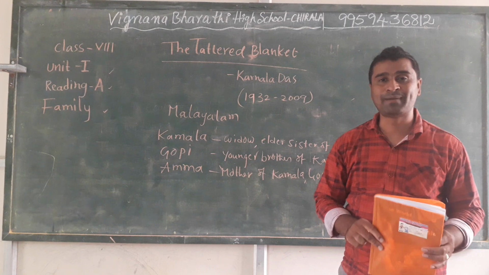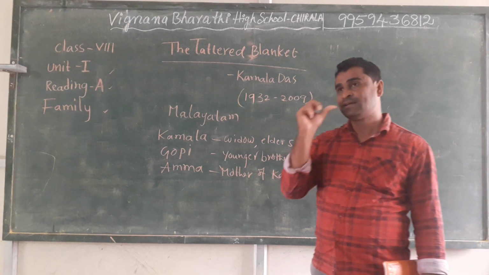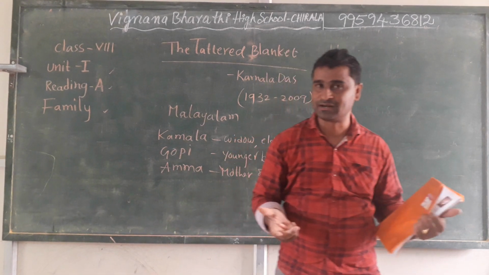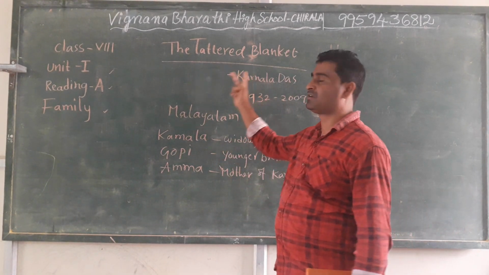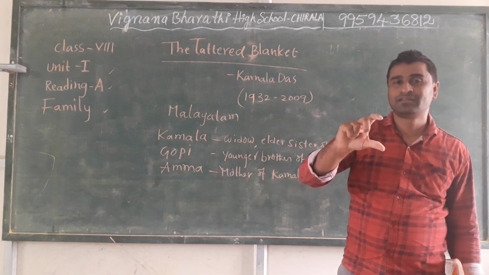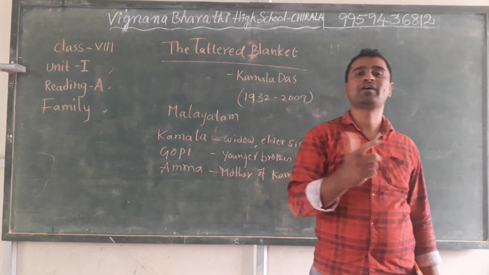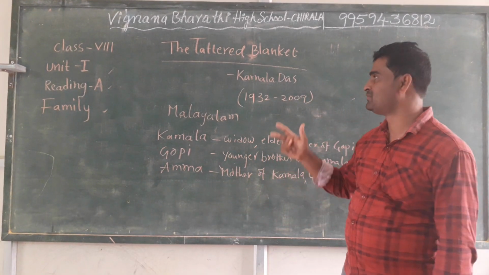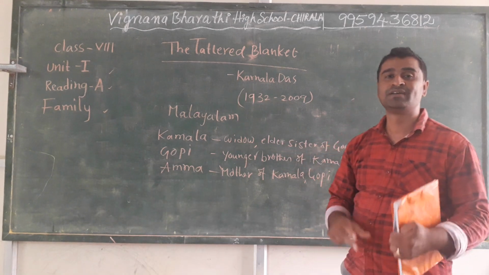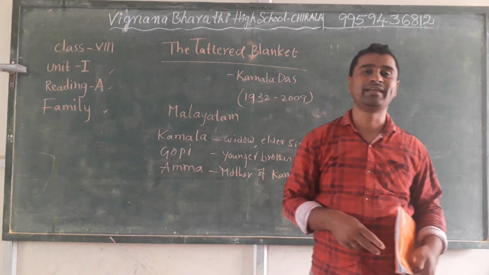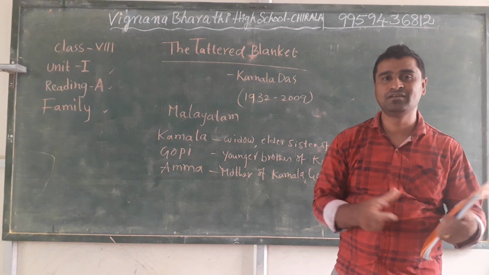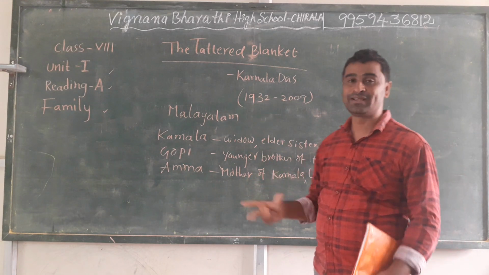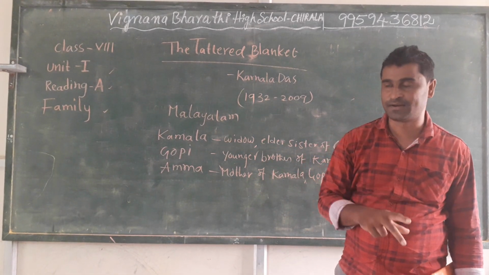See, the title The Tattered Blanket tells us that tattered means torn. Torn means it is spoiled or broken. Blanket symbolically symbolizes the broken relationship. The title tells us about the broken relationships in families nowadays. This is written by Kamala Das very clearly through this lesson.